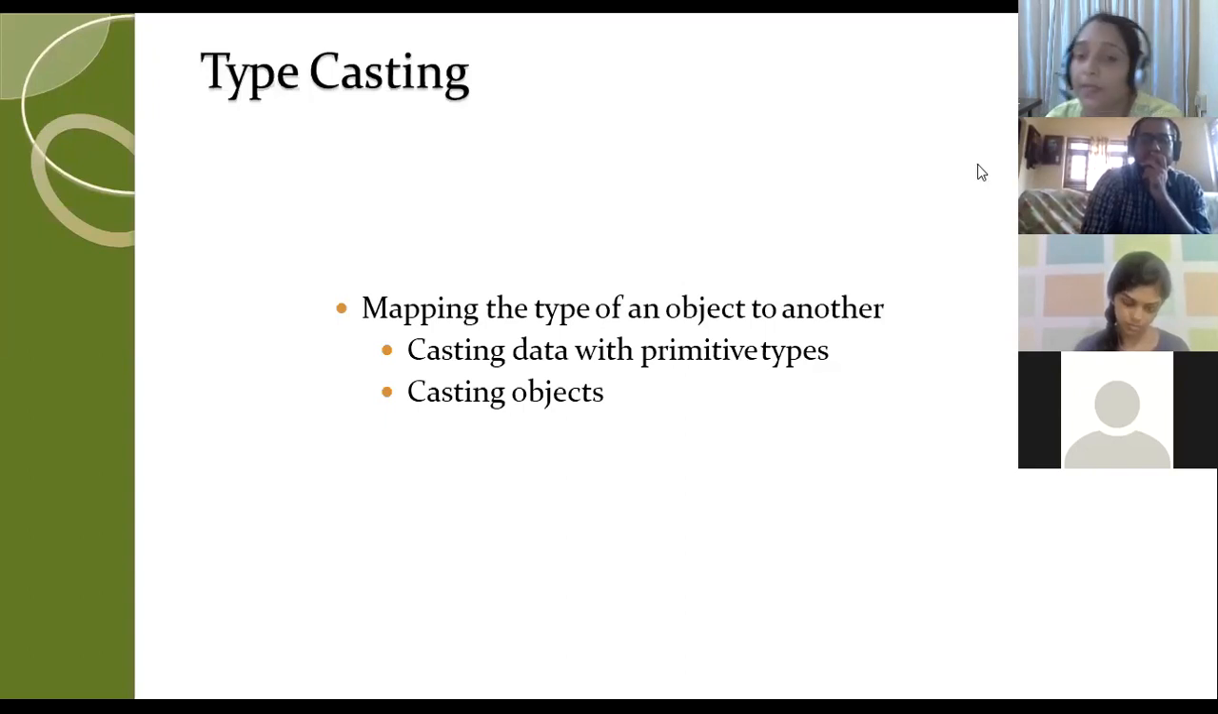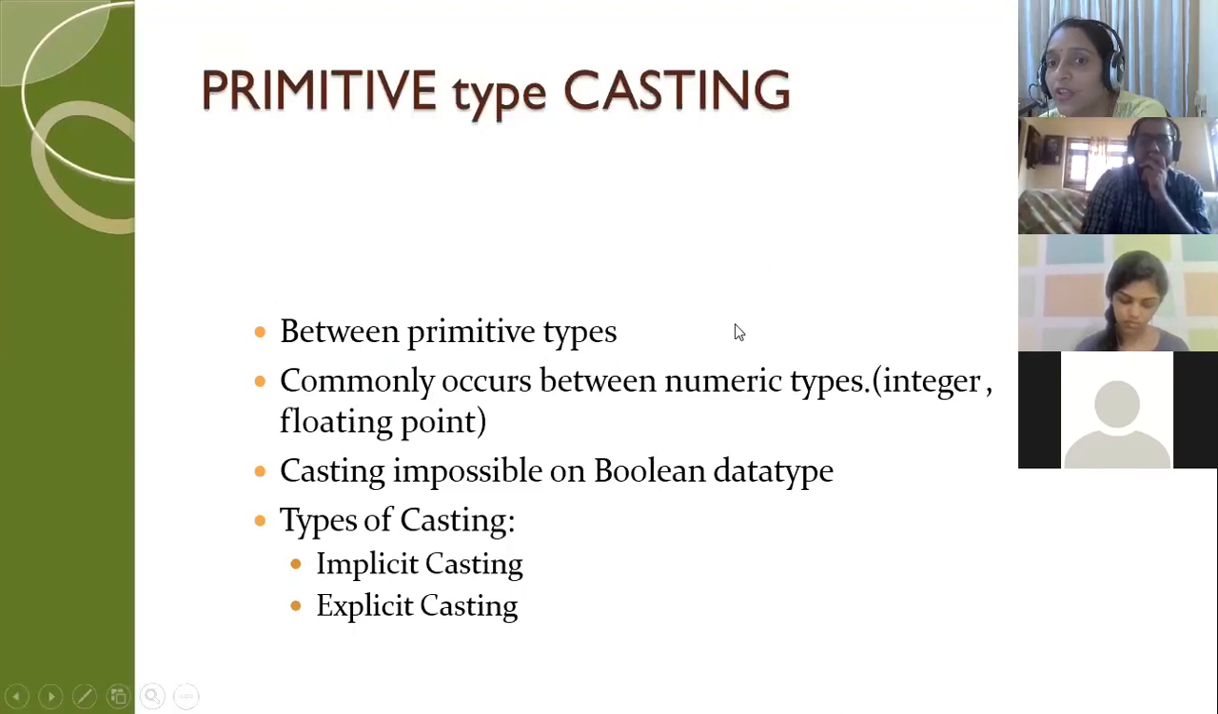Okay, now have the heading casting data with primitive types. Now, primitive type data typecasting, you have two types. One is implicit casting and the other one is called explicit casting. Both implicit and explicit happen between numeric types. Your primitive type casting happens only with numeric. Boolean, you cannot typecast.